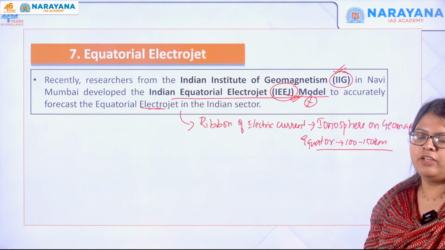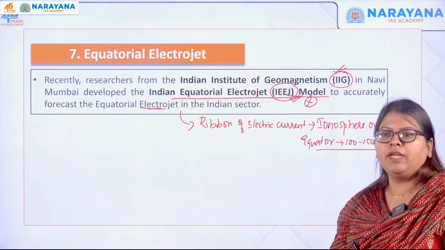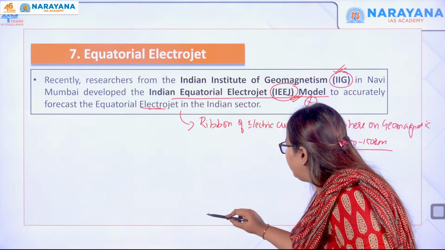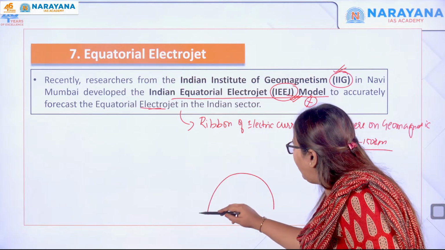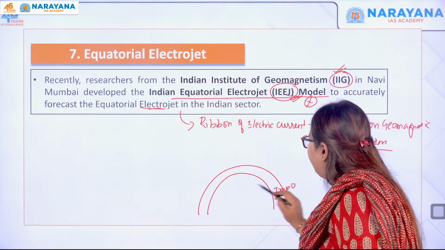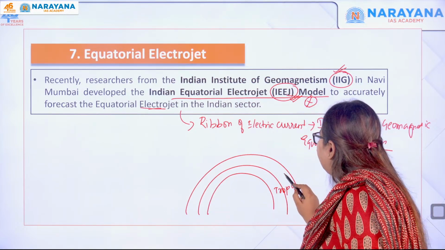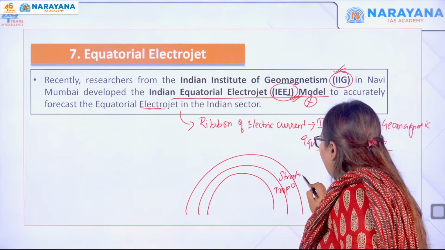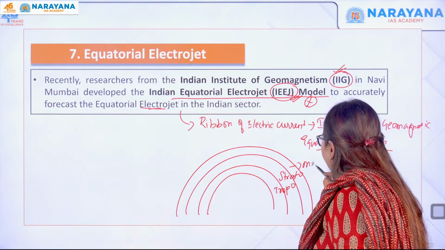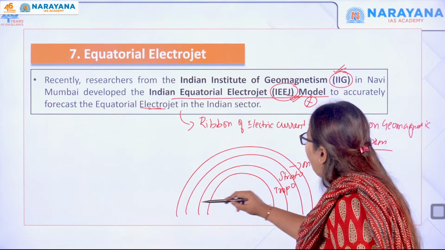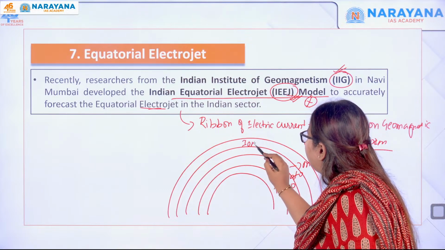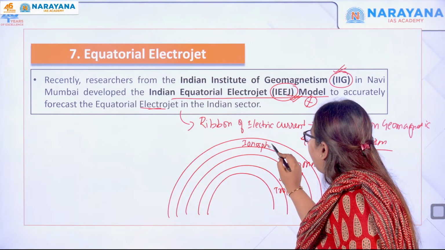Here it might look confusing, but I will make it easier for you. If you see the surface of the earth, for example, this is the earth. We have different layers of the atmosphere. First is the troposphere, next is the stratosphere, next is the mesosphere, and next is your ionosphere. Now our focus is this ionosphere.